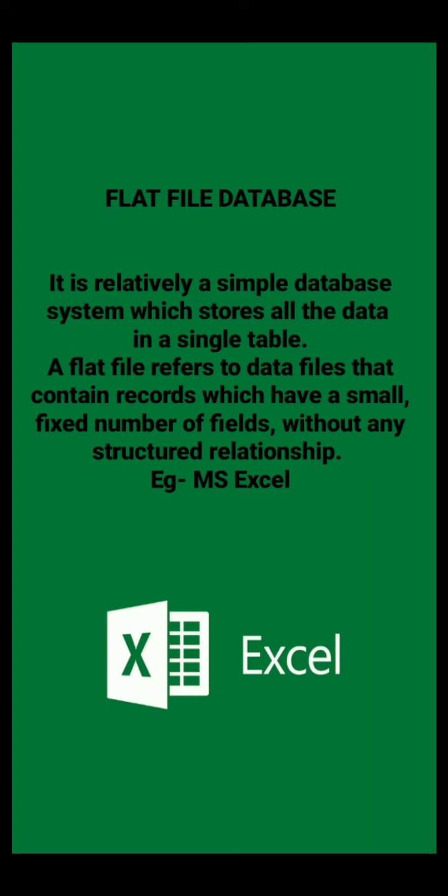A flat file database allows you to manage data in a proper way, but you can only store a smaller amount of data as compared to a relational database. You can record a few things in a single table. An example of this is MS Excel.